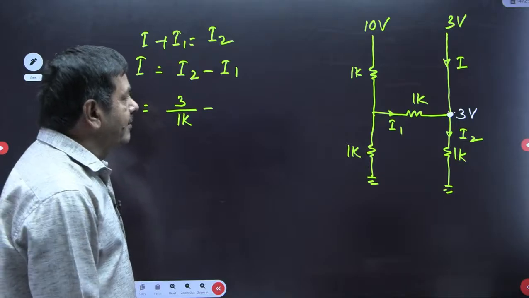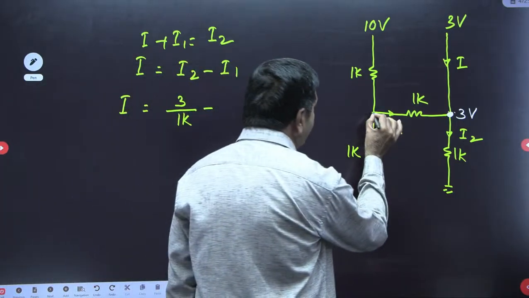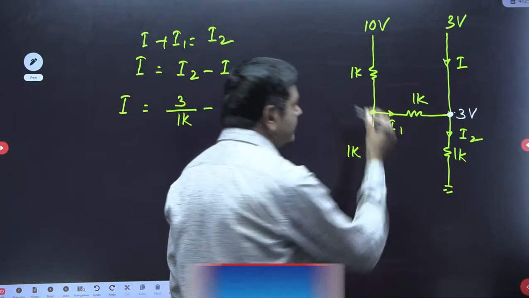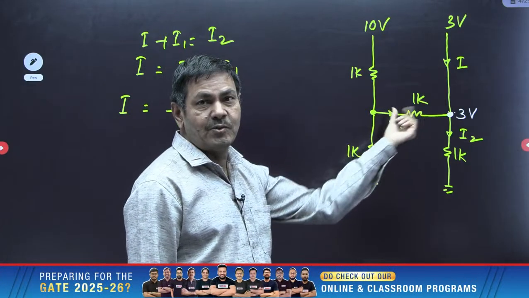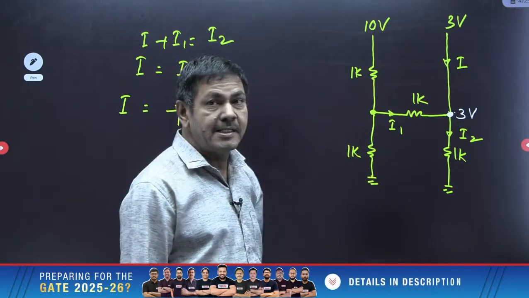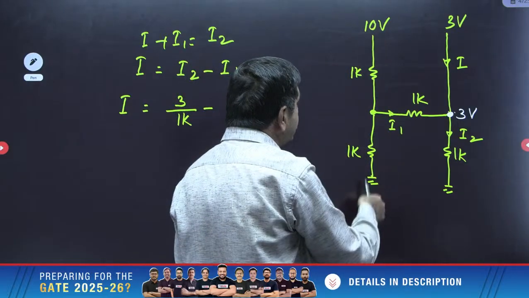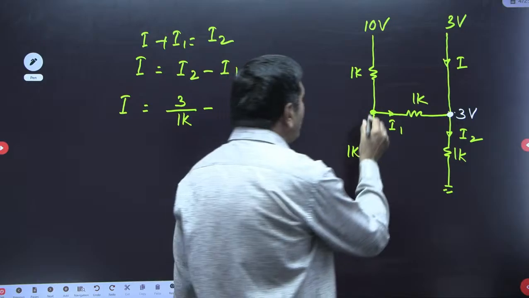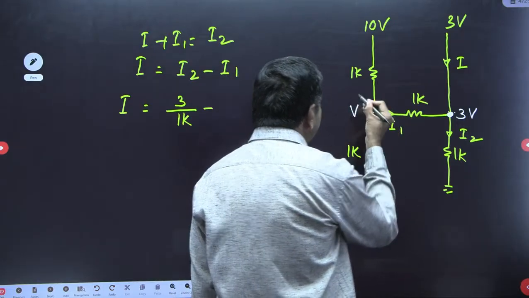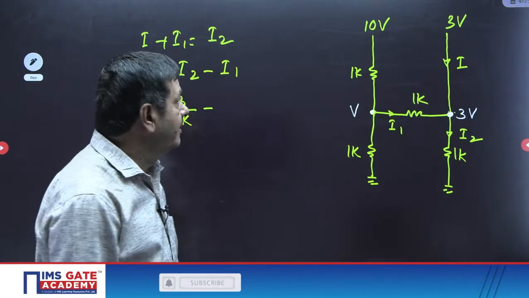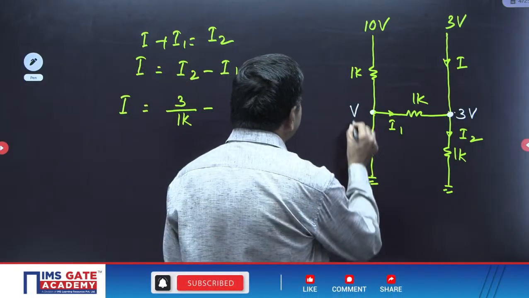What about I1? If you want to find out I1, this potential is more important. Without knowing this potential, I cannot apply Ohm's law here to find out I1. How to get that voltage? We should apply the voltage division formula. This voltage is nothing but V, for example. This is V. But how can we apply the voltage division formula?